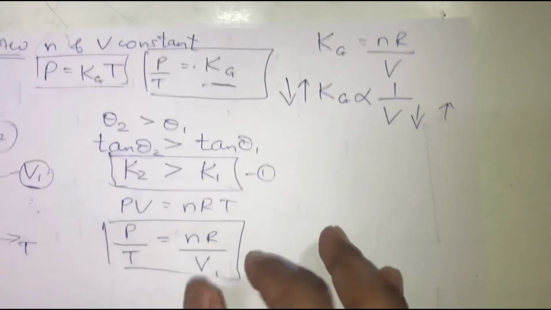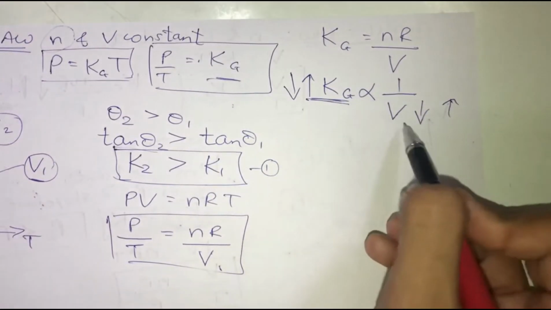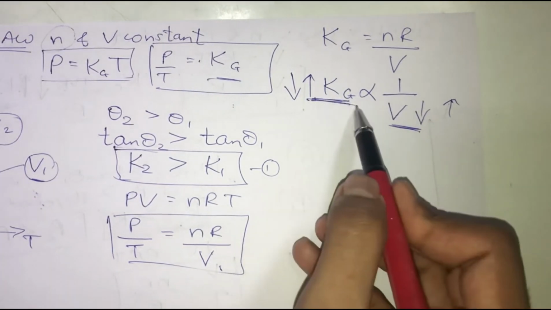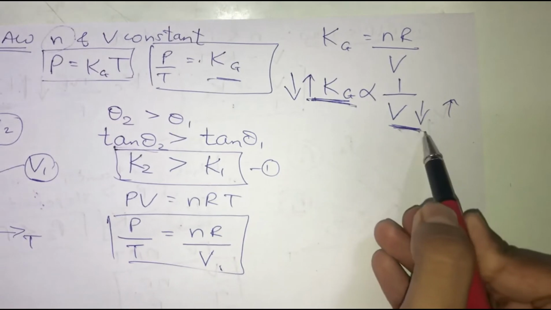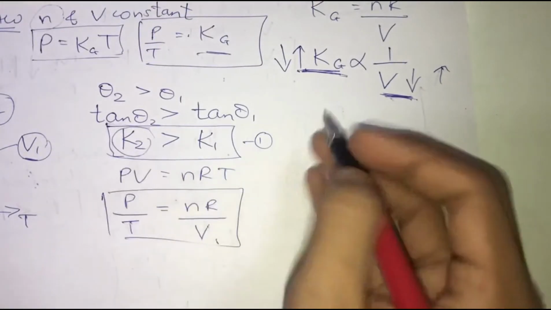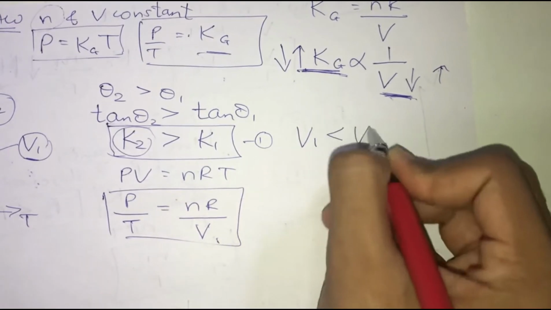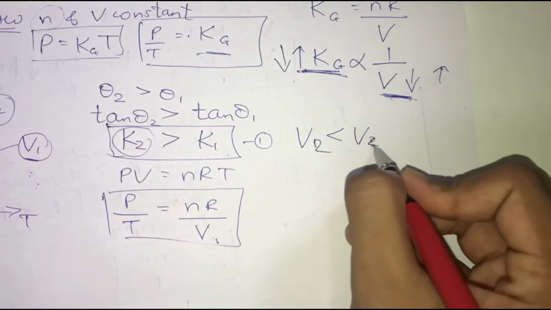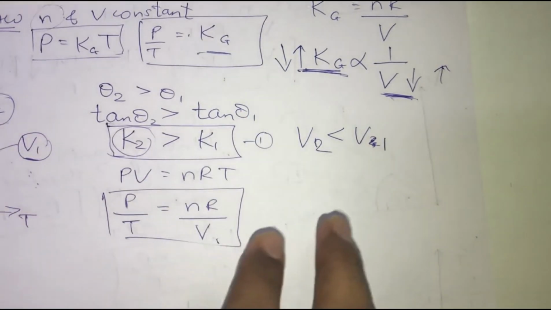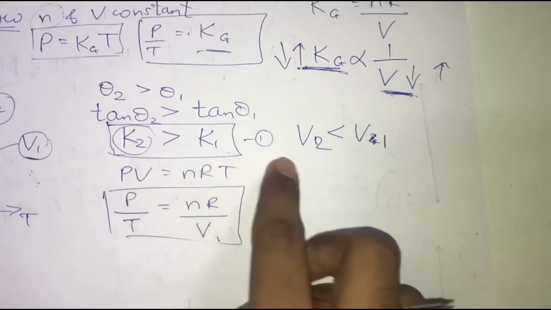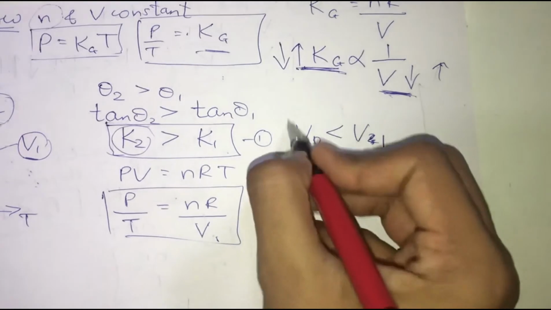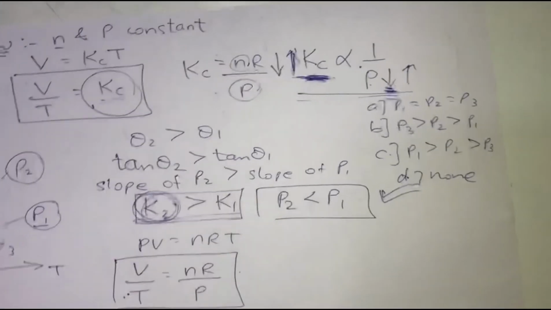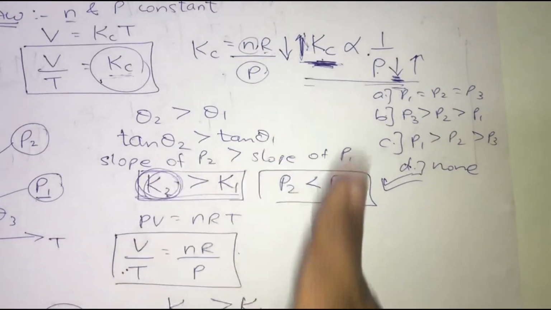So can I say that greater the slope, less will be the volume? Greater the slope, less will be the volume. This is exactly the reverse of it. Sorry, V2 and V1 over here. So greater the slope, less will be the volume. I hope you have understood this relationship. This is similar to the Charles law one, just a reverse of it.